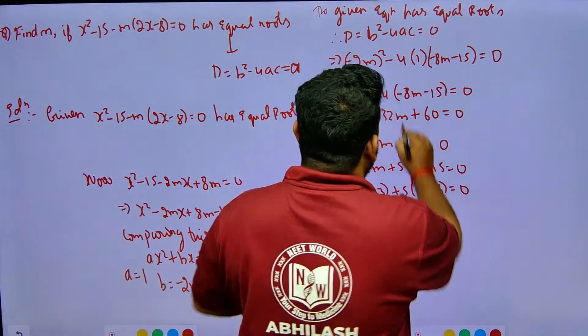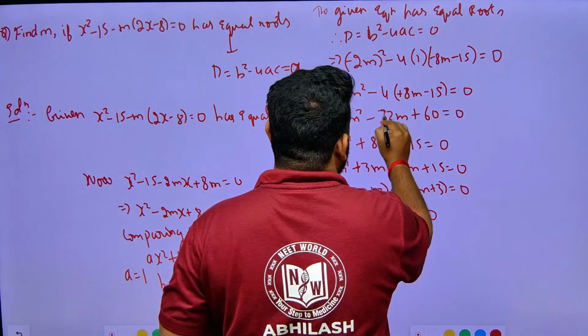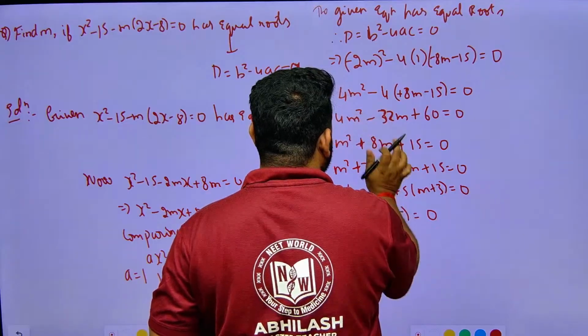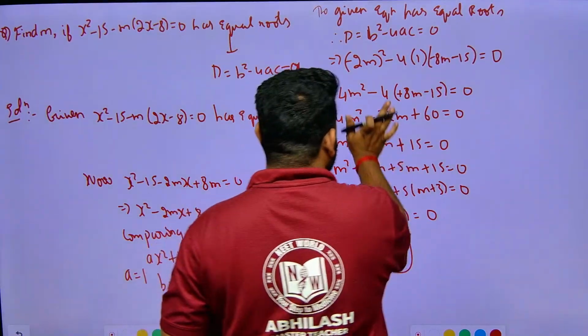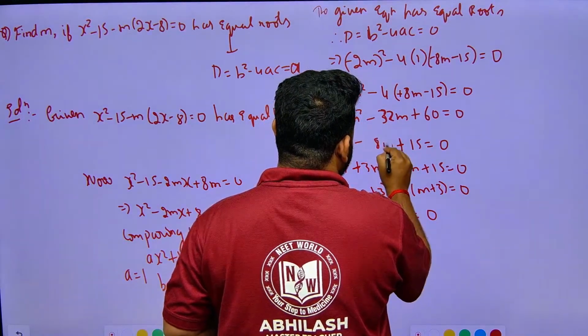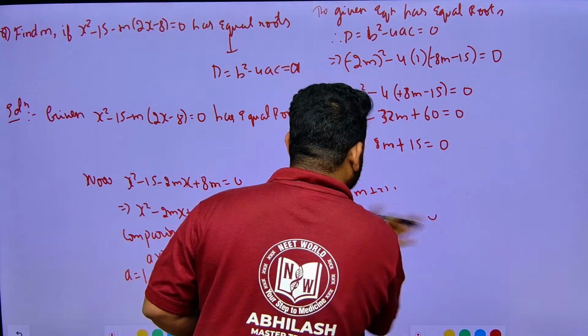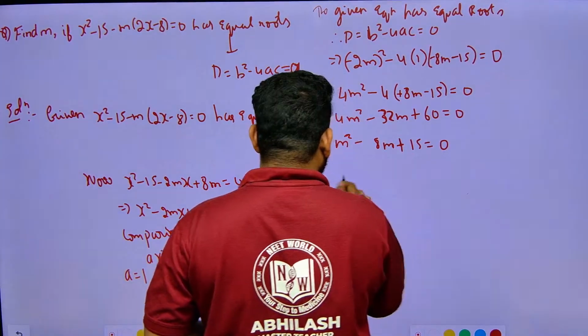Multiplying here, this will be minus 32m, so the entire thing becomes m square minus 8m. Let me write this properly.